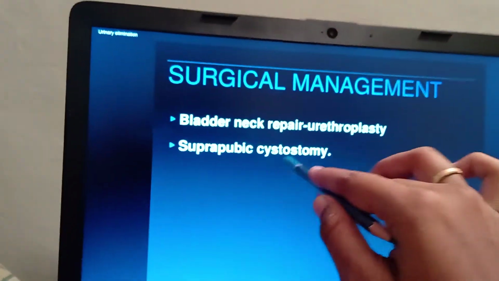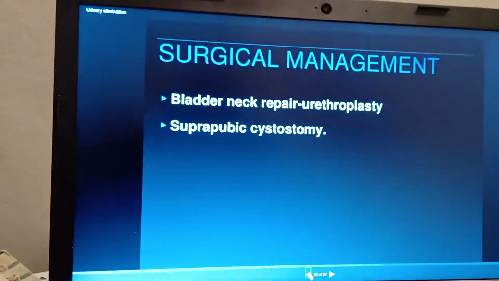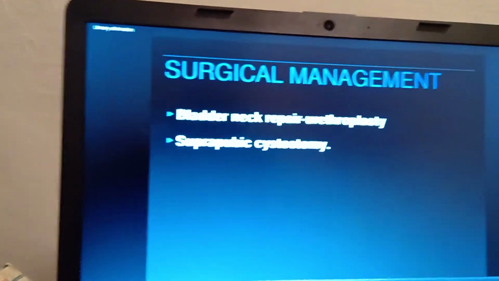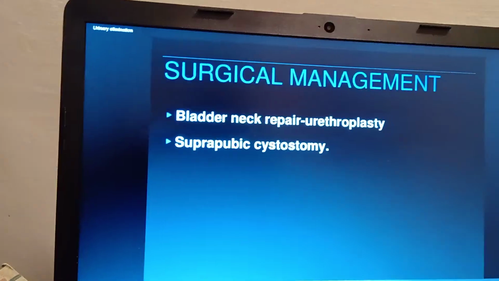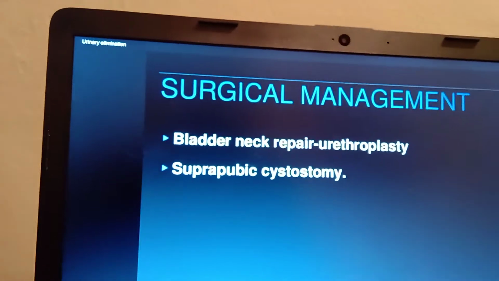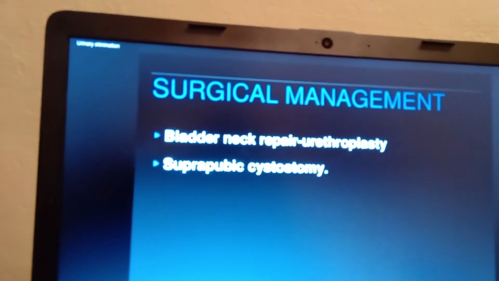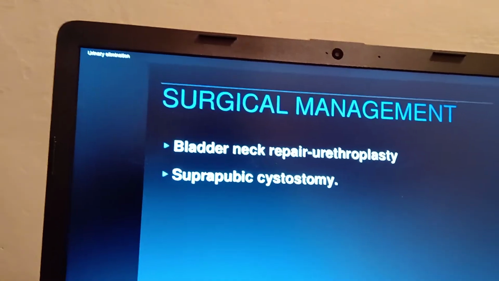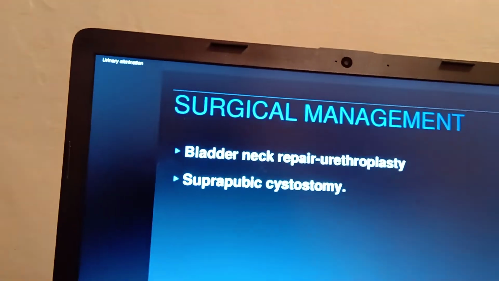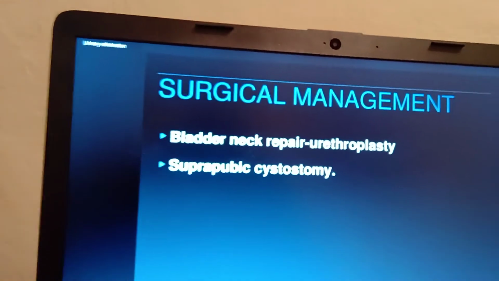And the next one is suprapubic cystostomy. I have already shown you cystoscopy, which means visualization of the bladder. Ostomy means opening, so here it is an opening of the bladder. Through it they remove the remaining urine from the bladder and surgically correct urinary infections or any type of urinary problems like sphincter problems. That is what they check.